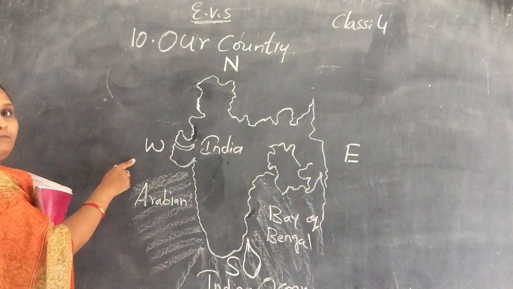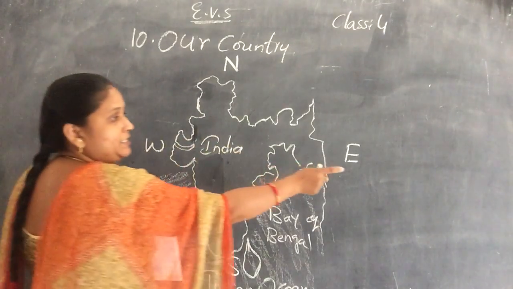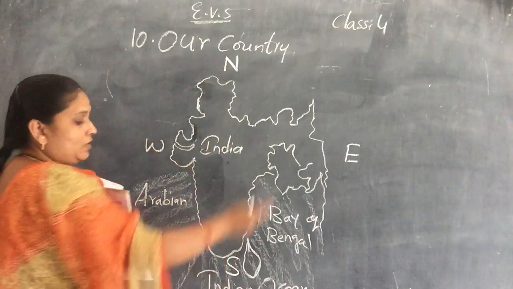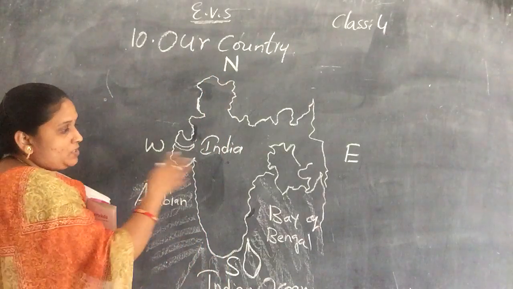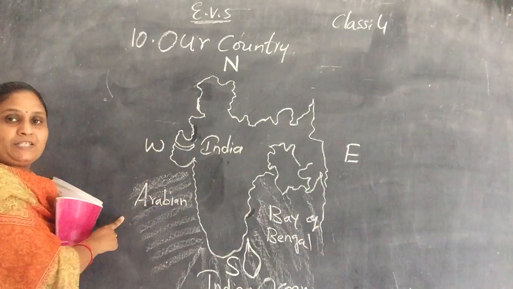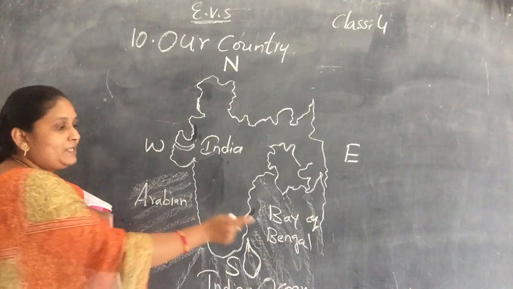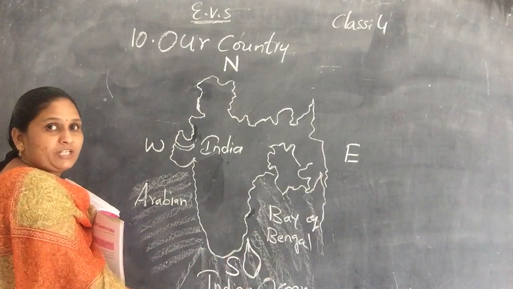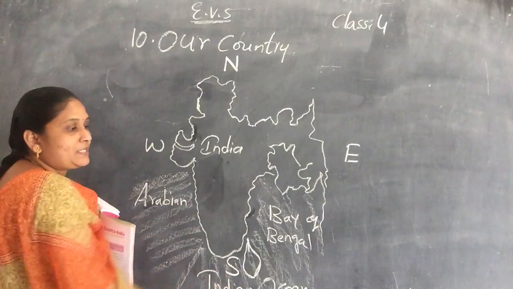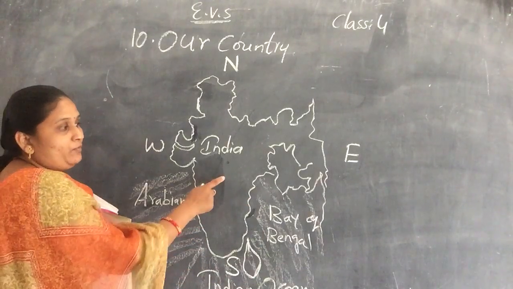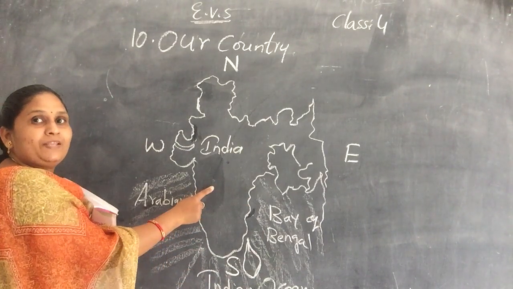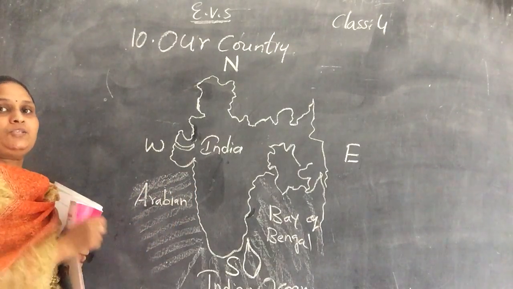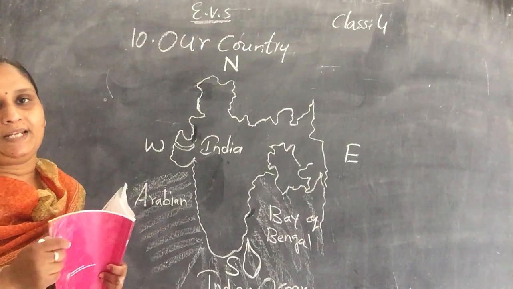Here the left direction is the west, the right-hand direction is the east, the top is the north and the bottom is the south. In the west is the Arabian Sea, in the east is the Bay of Bengal, and in the south is the Indian Ocean. So three sides are covered with water and one side with land. Because of that it is known as a peninsula.